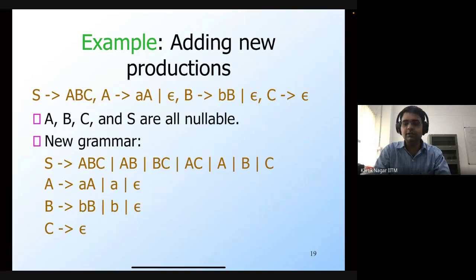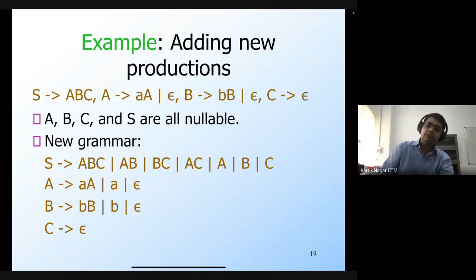So the first thing that you do is to clean up the grammar, which means to get rid of non-terminals which don't derive a terminal string. If you have a non-terminal which doesn't derive a terminal string, then that can be safely removed from the grammar, because such a non-terminal will never be involved in any derivation of a terminal string. You can remove it, and also remove all the production rules which involve that particular non-terminal, either in the head or in the body.